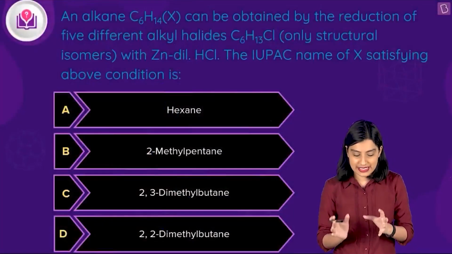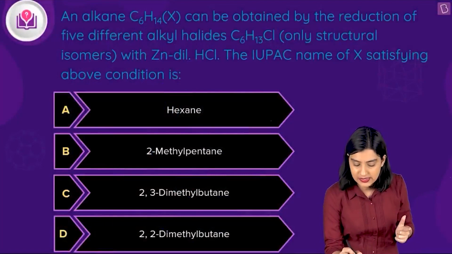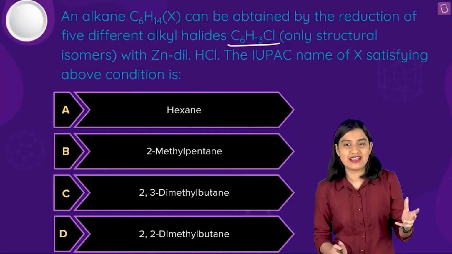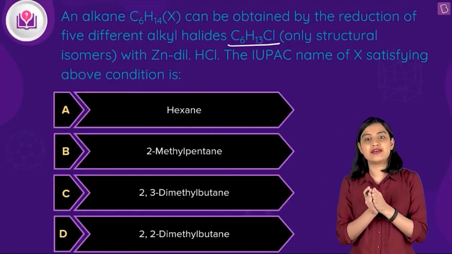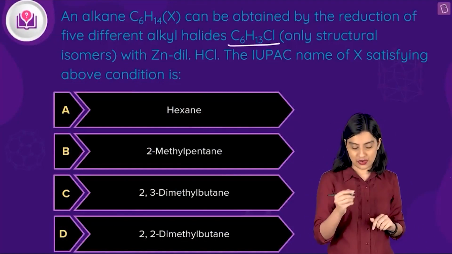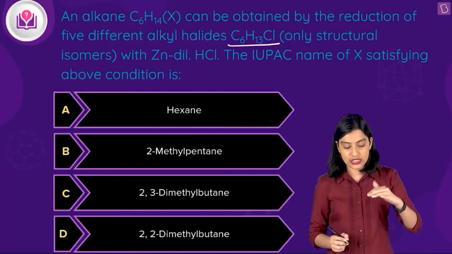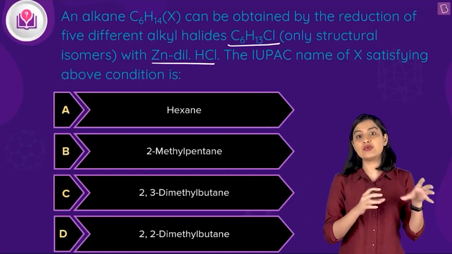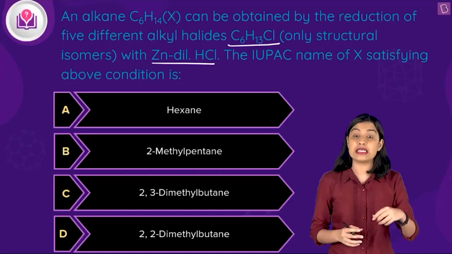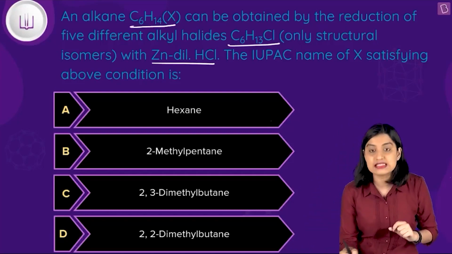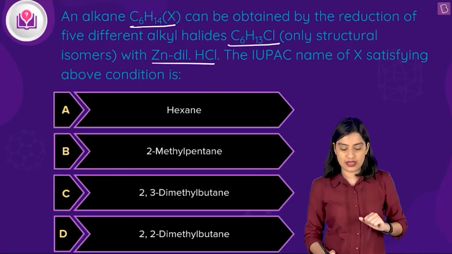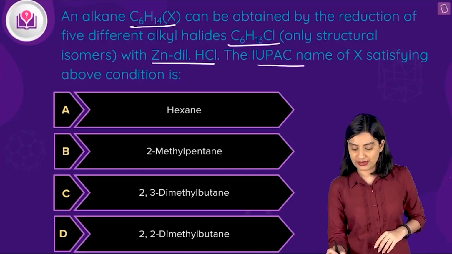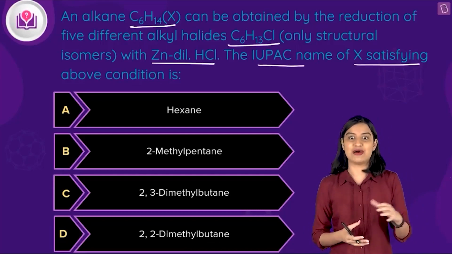Alright, so in this question, they're saying that you have 5 different alkyl halides of the formula C6H13Cl. How do you have 5 different alkyl halides of the same molecular formula? Basically, they are referring to the structural isomers of C6H13Cl, which are reduced with zinc in the presence of dilute HCl. And when you reduce all 5 of these individually, you get the same alkane C6H14, which they've called X here. They want you to provide the IUPAC name of X, which satisfies the above condition.